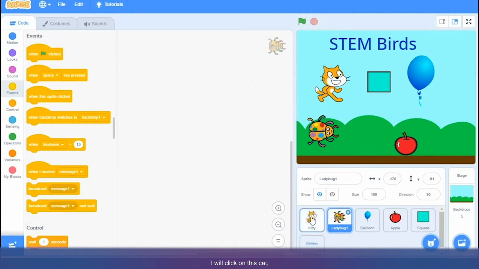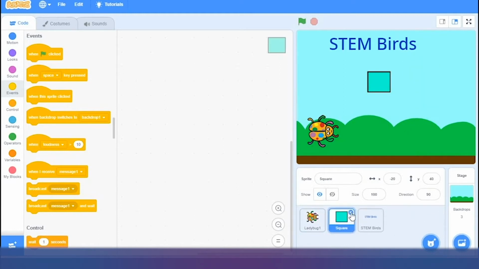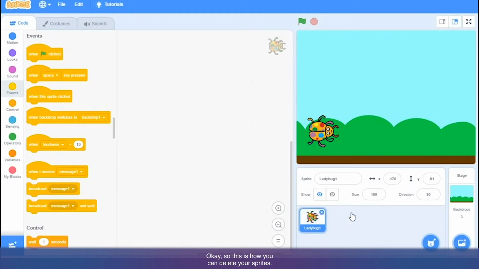So how to delete the sprites? I will click on this cat, and can you see the X button here? Click on X. Again click on balloon, X. This is how you can delete your sprites.